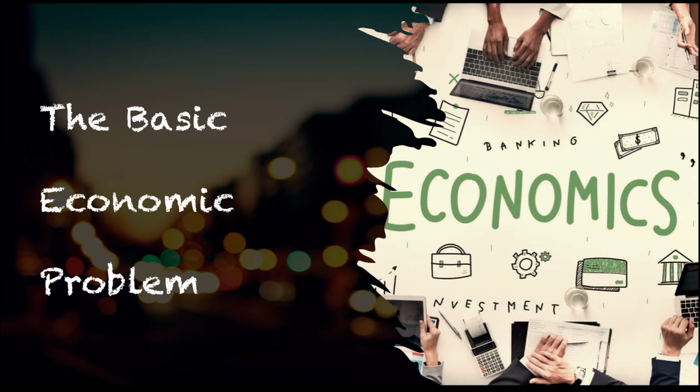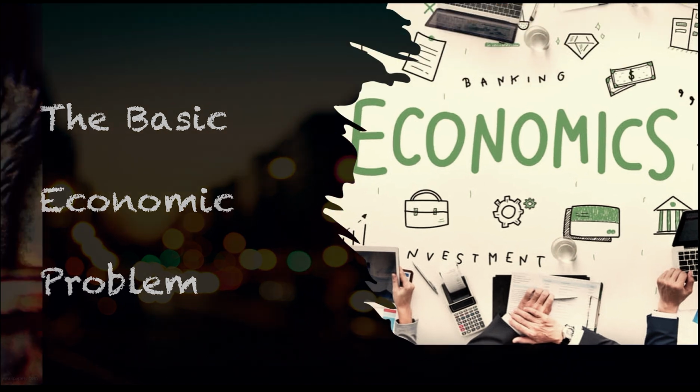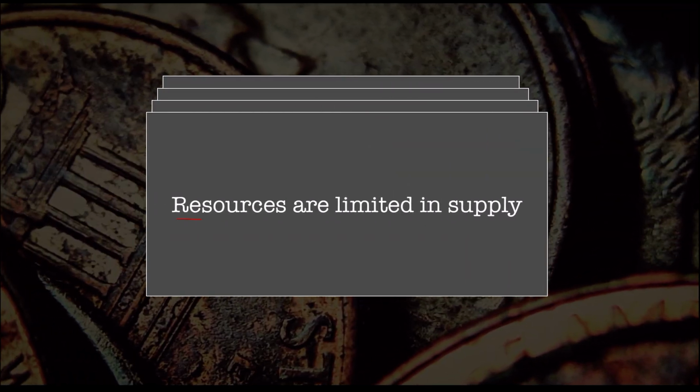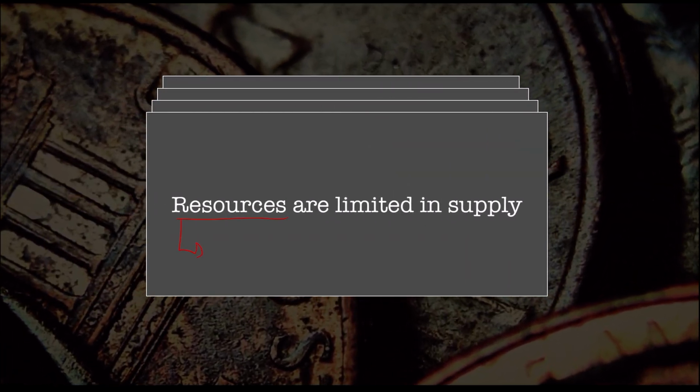Unit 1.1 is the basic economic problem. Now, we need to understand a few concepts to understand the basic economic problem. So the first concept is about resources. Resources is any material used to make products, right? It could be cloth, time, knowledge, whatever.